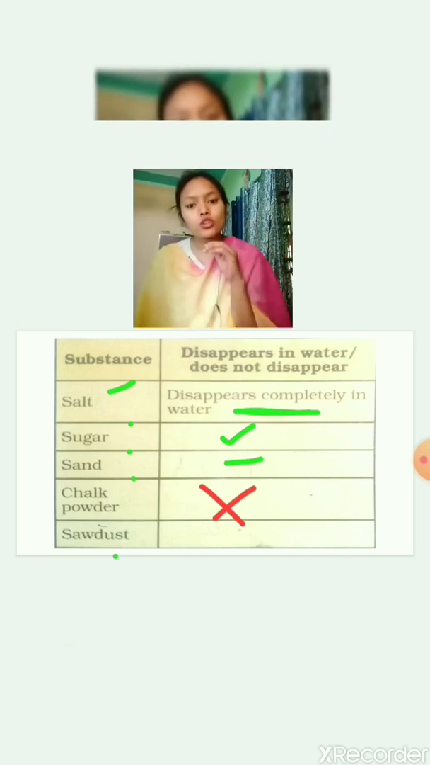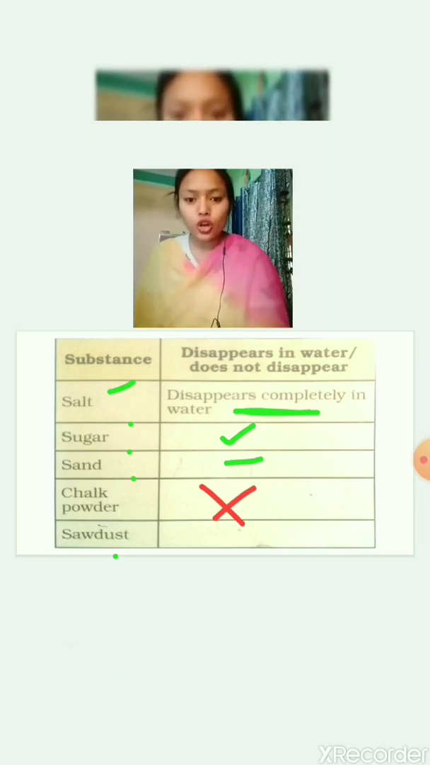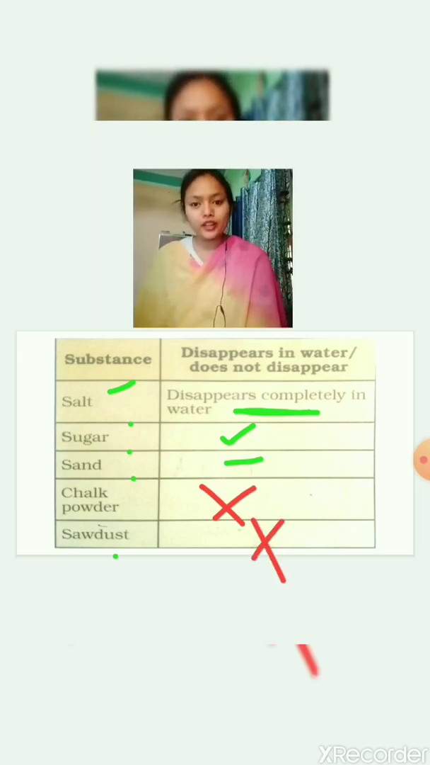So it is also not soluble in water. It will settle down in the water, or it will float in the water. So sawdust is also not soluble in water. So these are the things which are soluble and non-soluble in water.